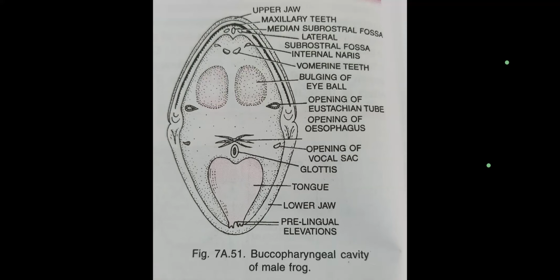So in humans, the anterior side of the tongue is free and the posterior is attached. But in the frog, the condition is exactly opposite. Anterior side is attached and posterior side is free in the case of frog.